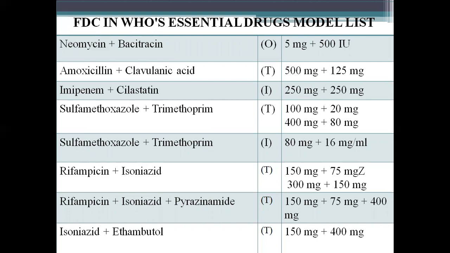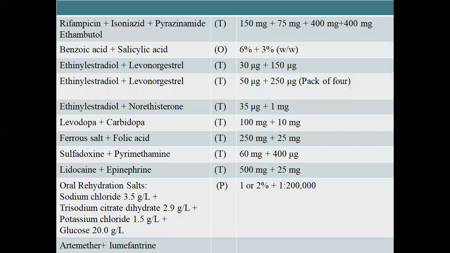Rifampicin, isoniazid, rifampicin, isoniazid, pyrazinamide, isoniazid, ethambutol combinations. Rifampicin, isoniazid, pyrazinamide, ethambutol.